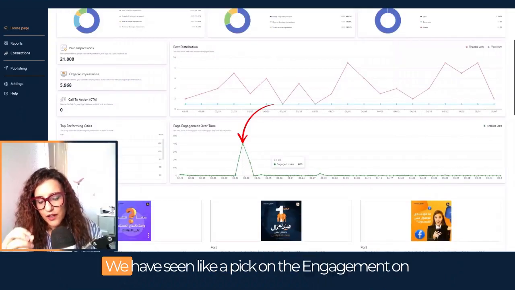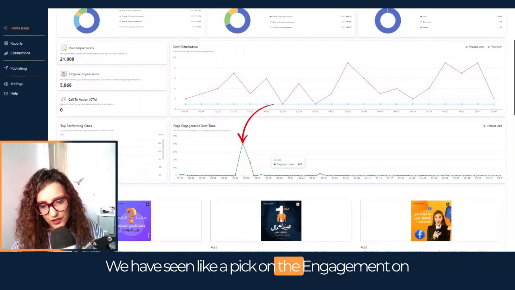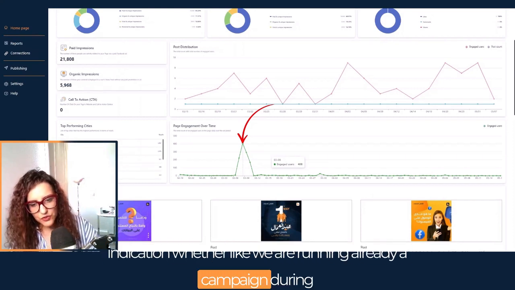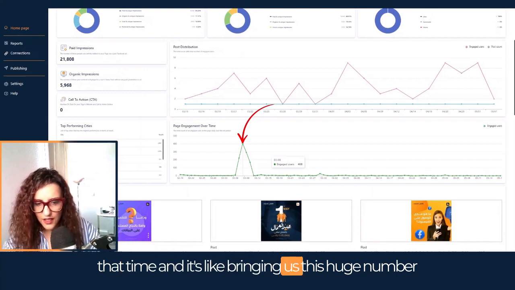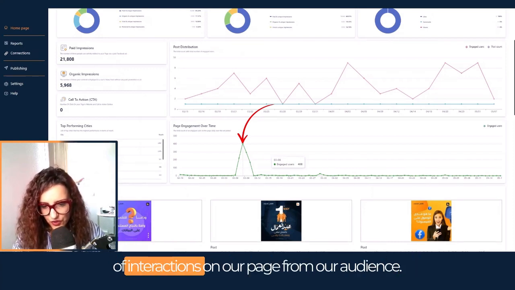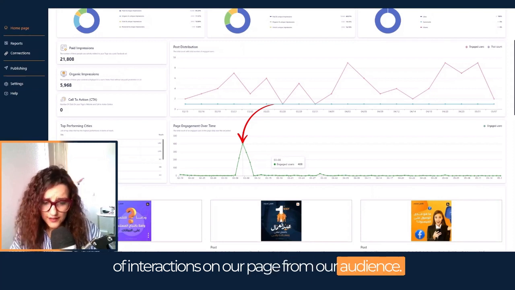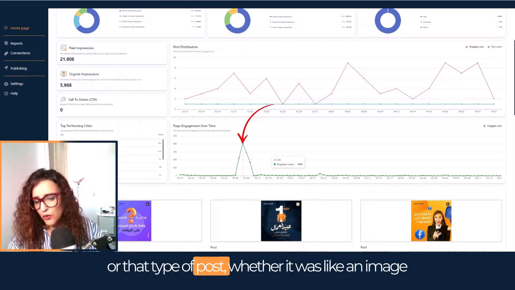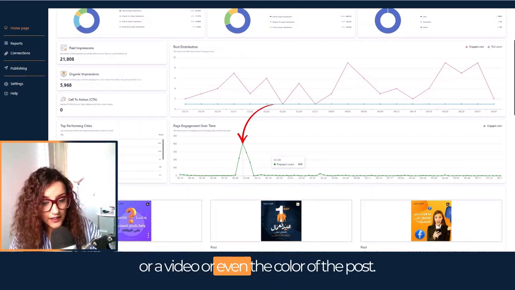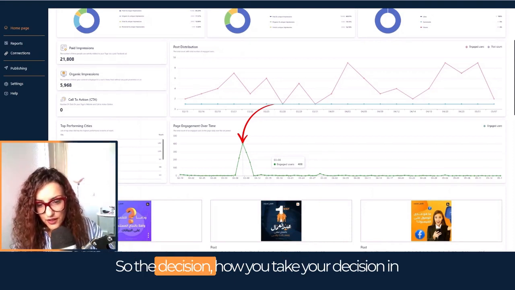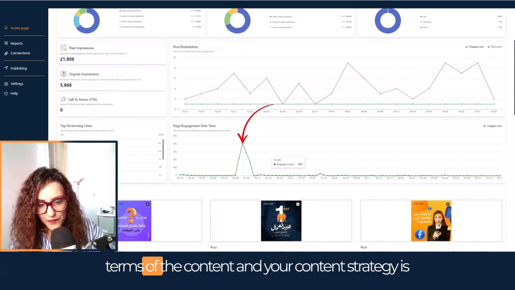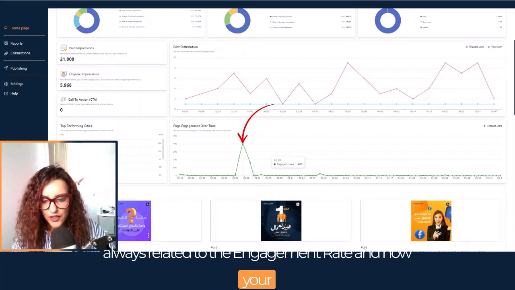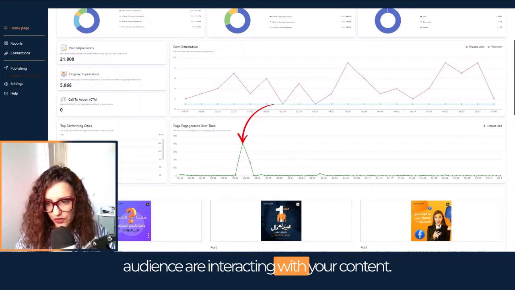Let me take this example. We have seen a peak in the engagement on the 3rd of August, and this has given us an indication whether we were already running a campaign during that time, and it's bringing us this huge number of interactions on our page from our audience. This is another indication that we have to follow that specific type of post, whether it was an image or a video or even the color of the post. So how you take your decisions in terms of content and your content strategy is always related to the engagement rate and how your audience is interacting with your content.